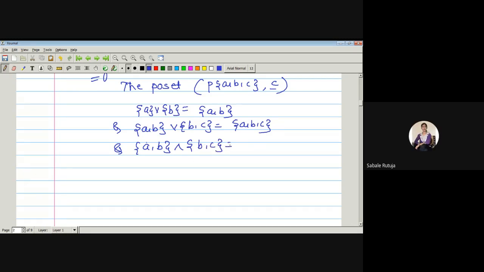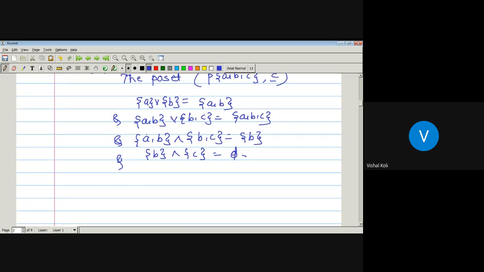Singleton B, since this is nothing but the intersection. Finally, what is singleton B meet singleton C? Phi, which is the empty set, since join is nothing but the union and meet is nothing but the intersection.